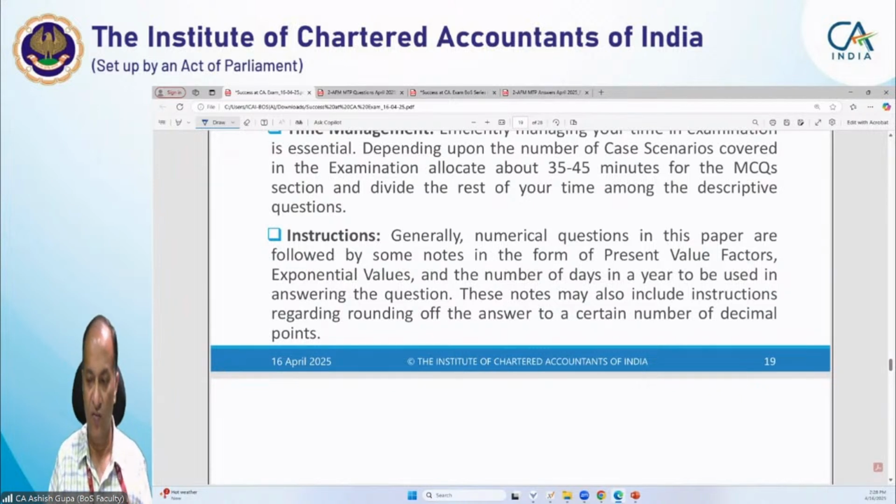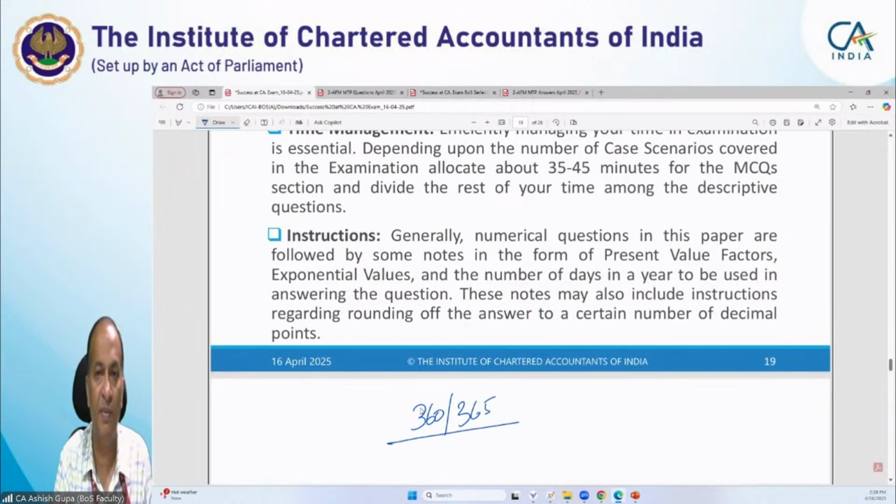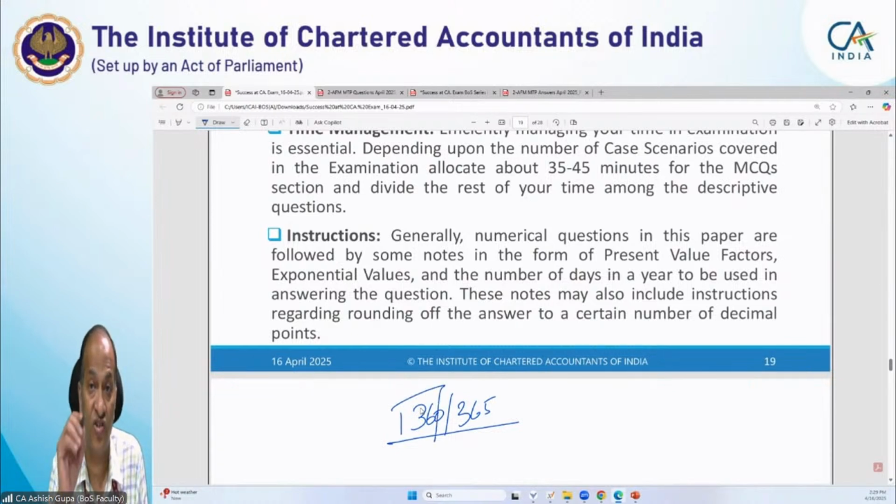In case of the number of days, it can be 360 a year or 365 a year. If nothing has been mentioned, you can assume any one, but if some instruction has been given, you have to follow this instruction religiously. If the question mentions to assume 360 days a year, then you have to use the same. If you use 365 days, you will lose all the marks.